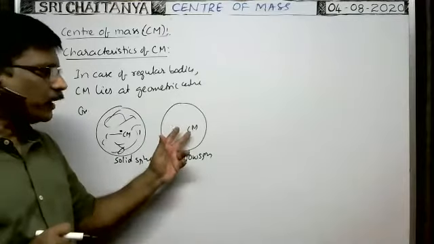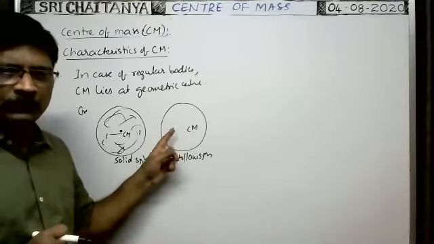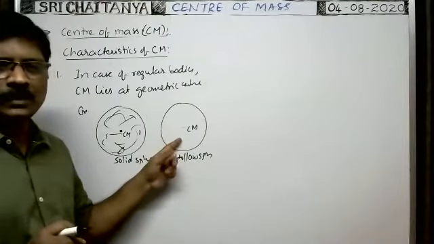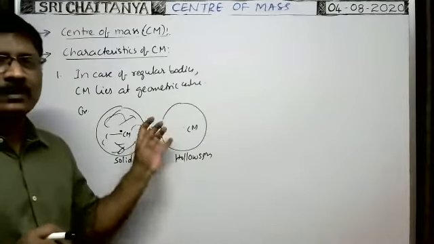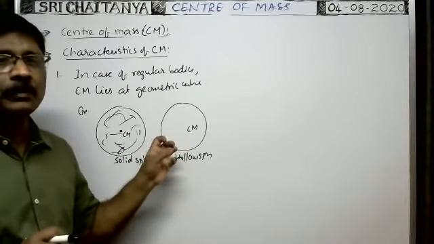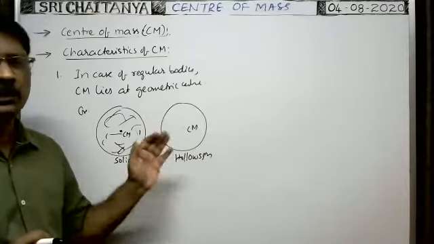In case of hollow sphere, center of mass lies at the center of this hollow sphere. At the position of the center of mass in hollow sphere, is there any mass? No. That's why at the center of mass, the mass need not be present. So mass need not be present at the center of mass of the body.